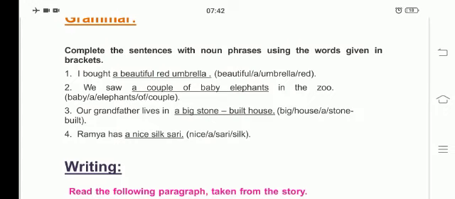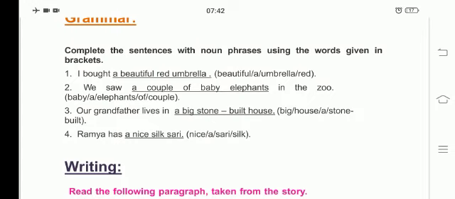So, in the bracket, they have given us noun phrases. We have to complete these sentences using those noun phrases given in the bracket. So, we will see. First one is I bought. In the bracket, you have beautiful, a, umbrella, red. So we have to make them in an order and write. So the first one will be: I bought a beautiful red umbrella. So write a beautiful red umbrella in the blank provided for you.